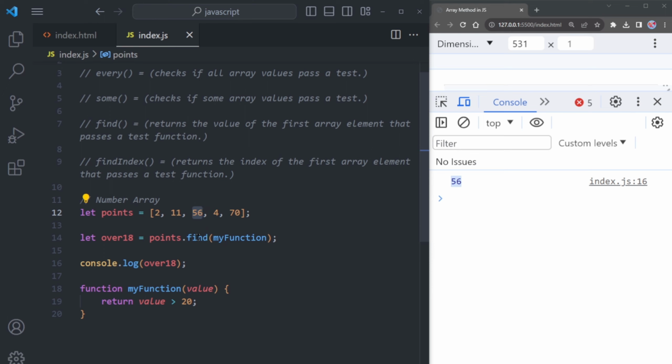If you're looking to find the index of the first array element that meets the condition of the function, you can easily do so with the findIndex method. In this case, it prints 2, which is the index of the element 56 within the array. So, yeah, these are some methods we can use with the array.